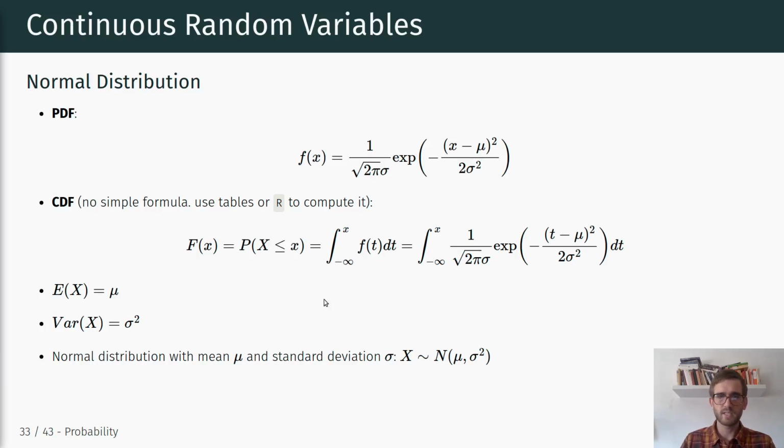So in other words, in notation, what we often see is we're talking about a normal distribution with mean mu and standard deviation sigma, and the way you see this in stats books often is: x is distributed as a normal distribution with mean mu and variance sigma squared.